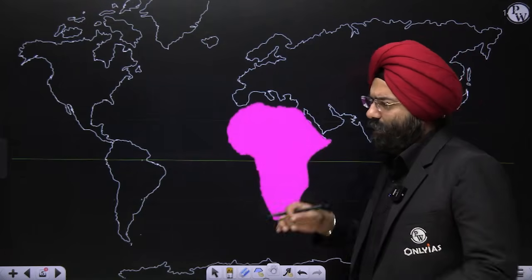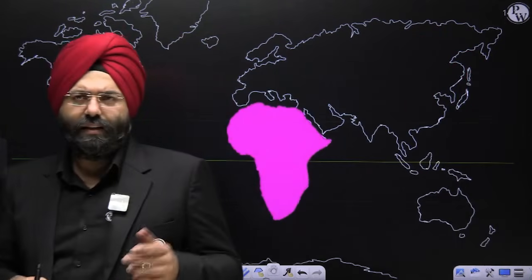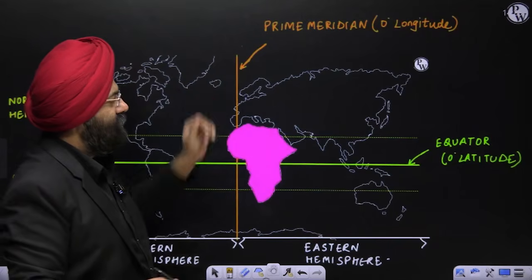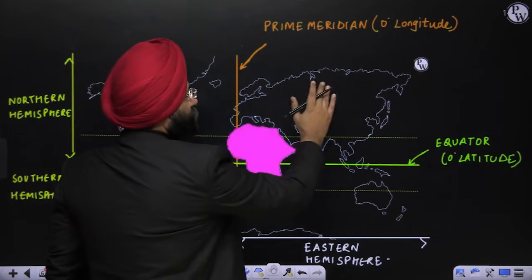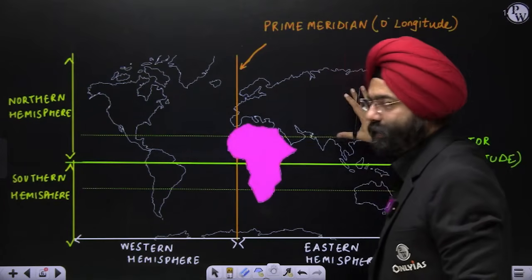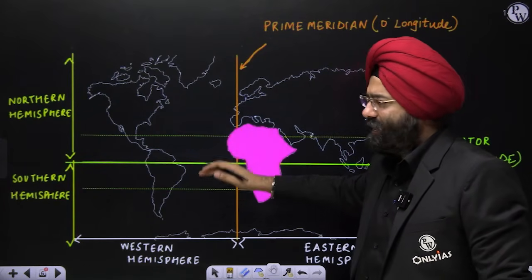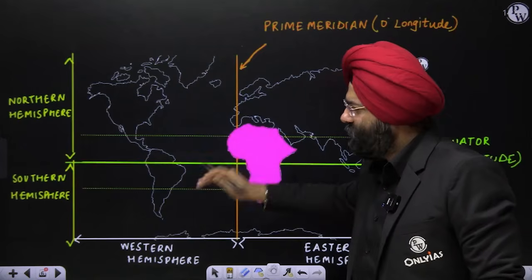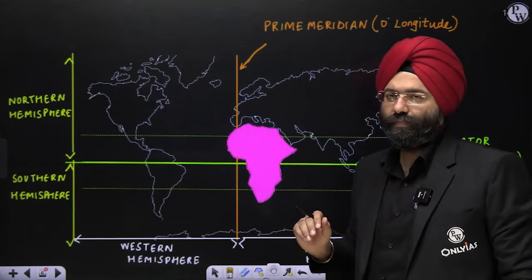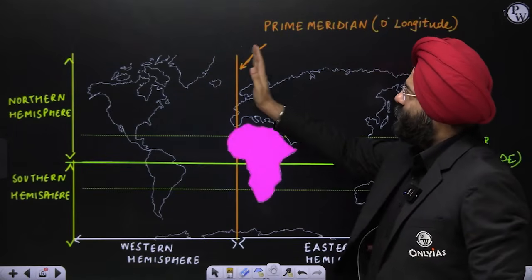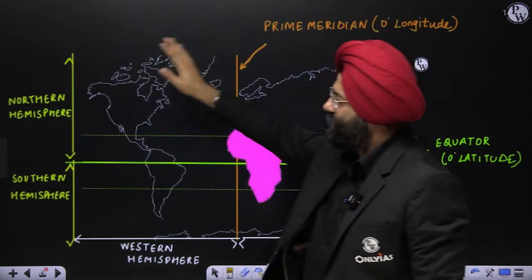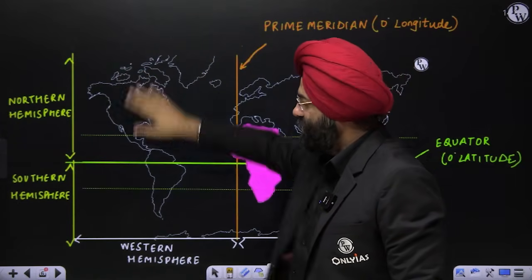Now, if I want to analyze it further, let's see. We very well know that this is the equator, this is a prime meridian. All the regions that are present over here, above the equator, lie in the northern hemisphere. All the land masses, the places, regions, whatever is present below the equator is basically coming under the category of the southern hemisphere. All those lying on the east of the prime meridian are in the eastern hemisphere. All those lying in the west of the prime meridian lie in the western hemisphere.